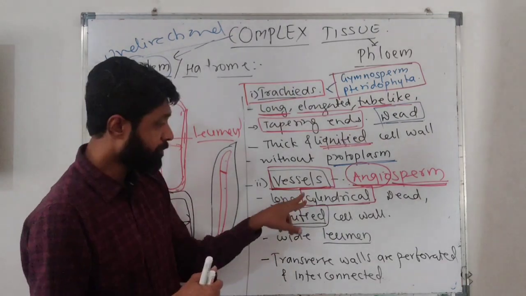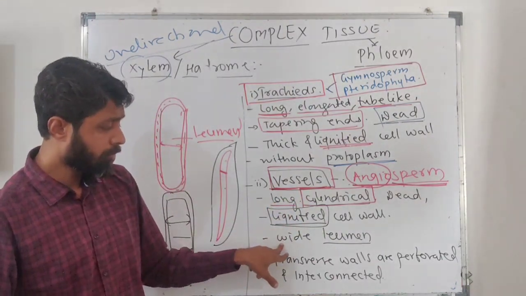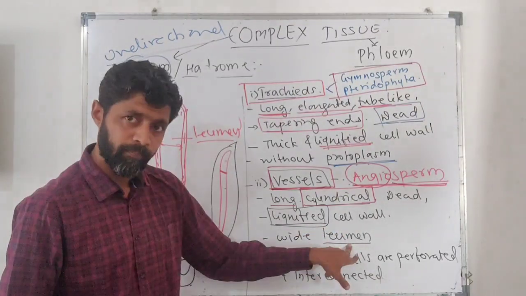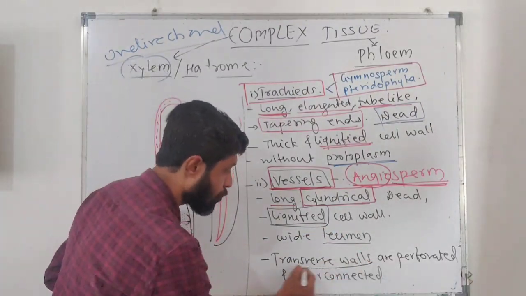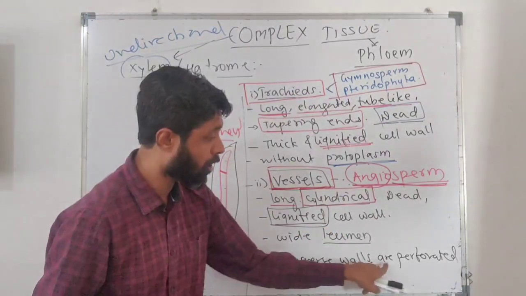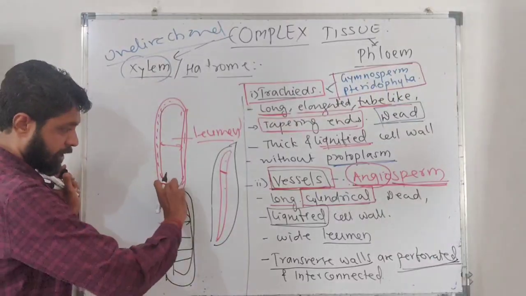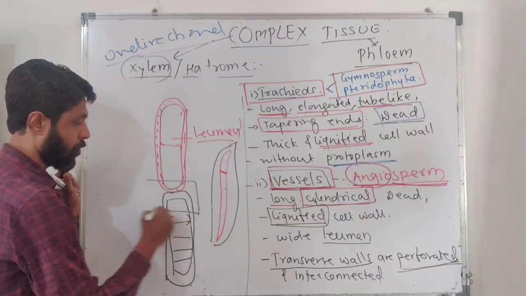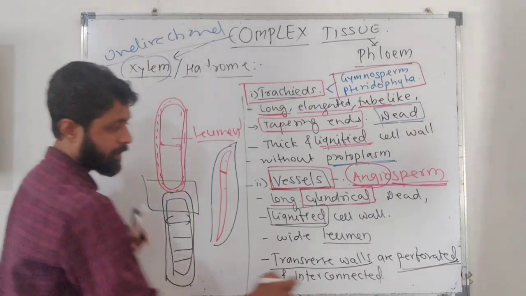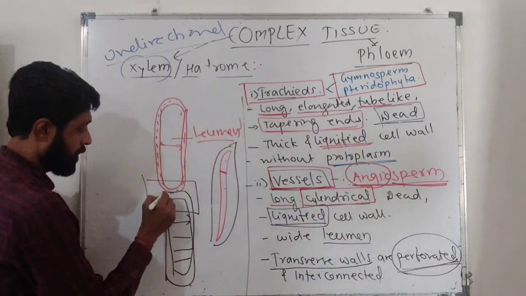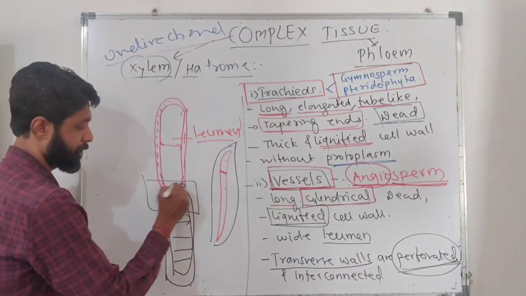Now your vessels have a wide lumen. Here, the most important thing is that the transverse walls are perforated. Transverse wall means we consider this wall as a transverse wall. These walls are considered transverse walls, and transverse walls are perforated. These transverse walls will have perforation likewise.